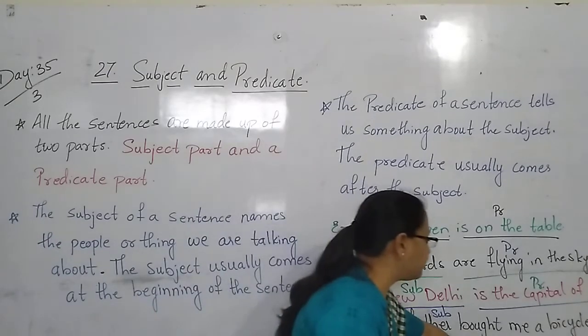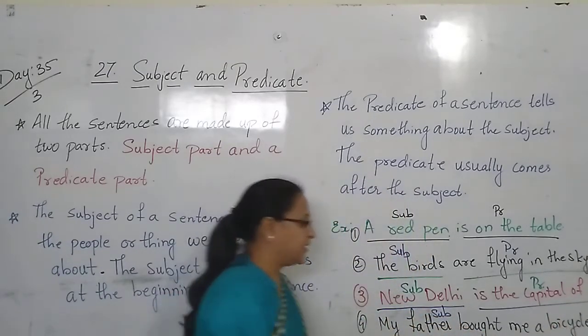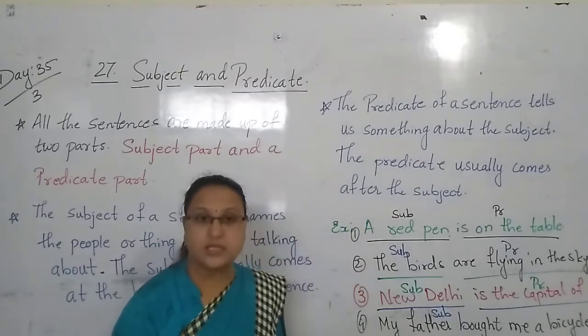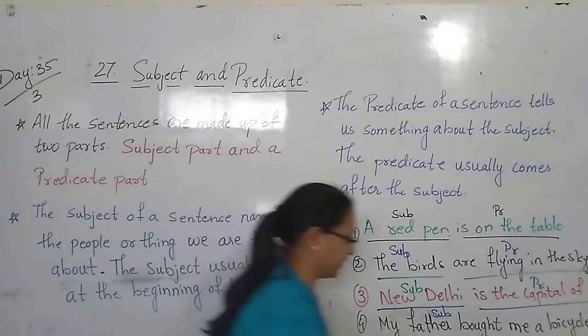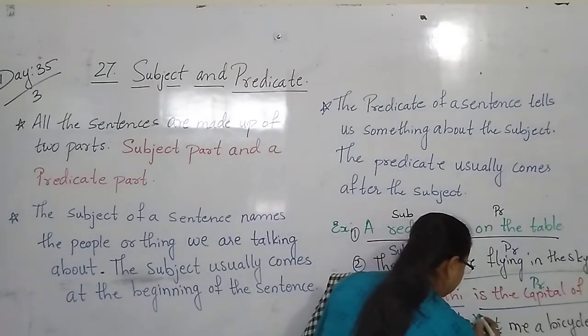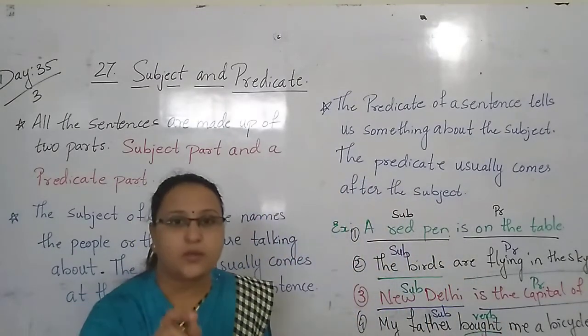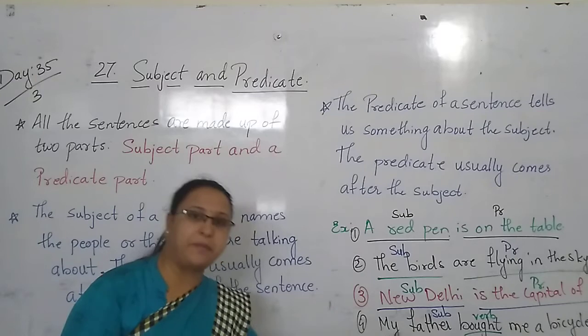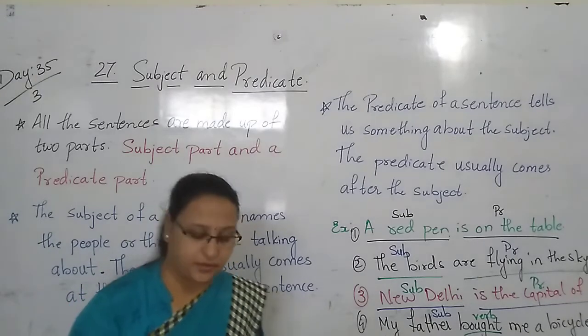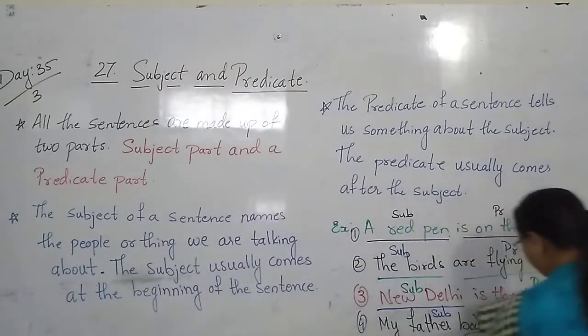Now, "brought me a bicycle." This word "brought" is the verb, children. So it comes in the predicate part.